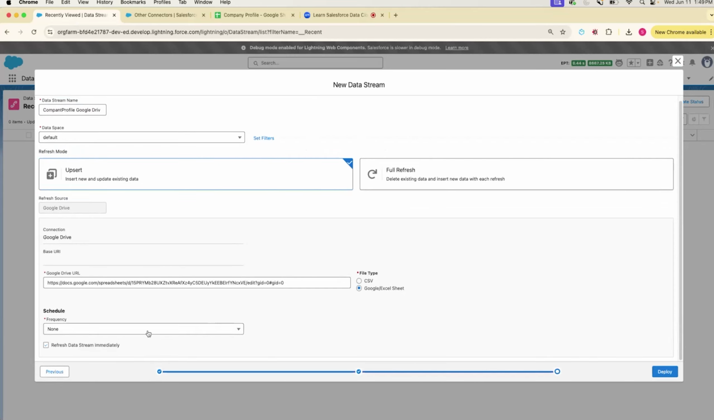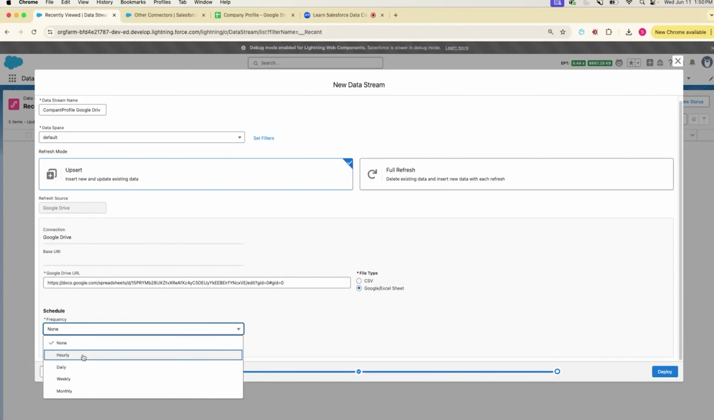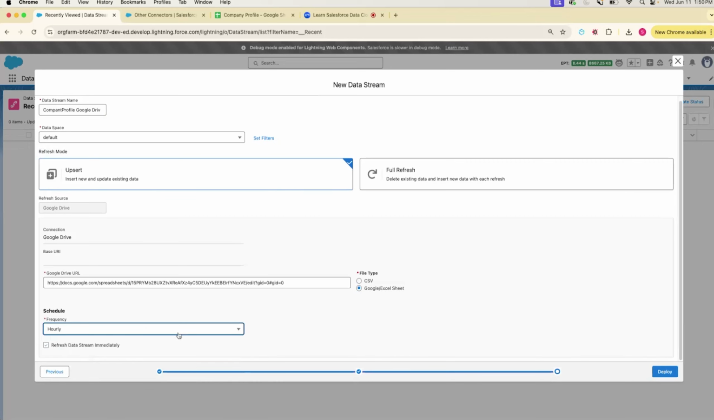And here, okay, the frequency. So this is another option. This option will let us select the frequency at which the data will be refreshed in Data Cloud. So we have from hourly to monthly. If we select hourly, every hour it's going to look at the data source, see if there are any updates, and pick that up and update that in our data stream. And then we have another option to refresh the data stream immediately, so it would pull data immediately from the data source.